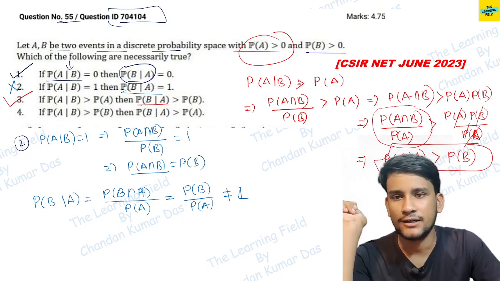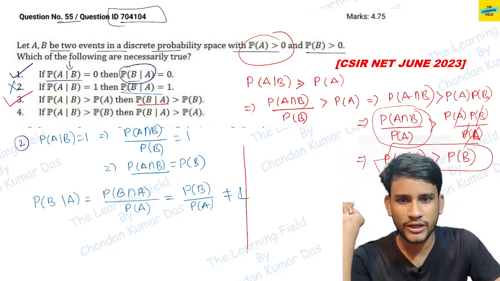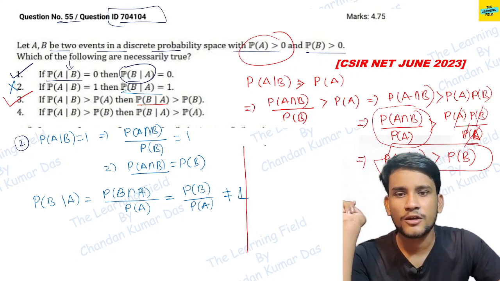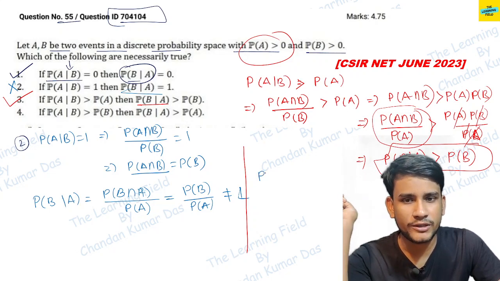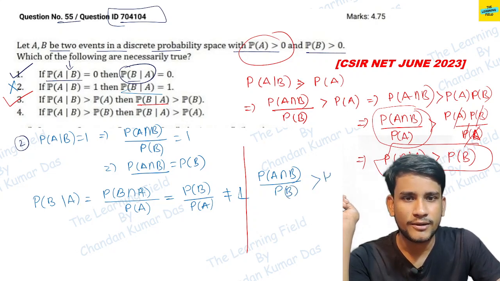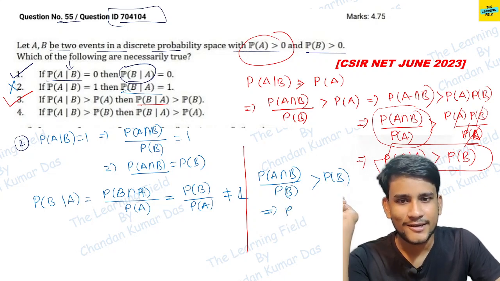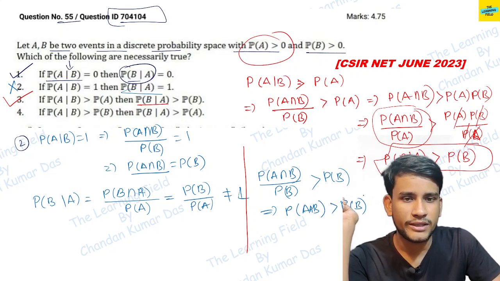Now we check option 4 also. Option 4 says probability of A given B is greater than probability of B, which means probability of A intersection B divided by probability of B is greater than probability of B. So you can see it is not correct obviously. Probability of A intersection B is greater than probability of B whole square.